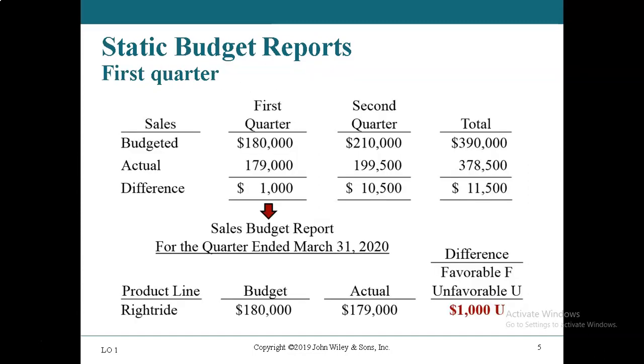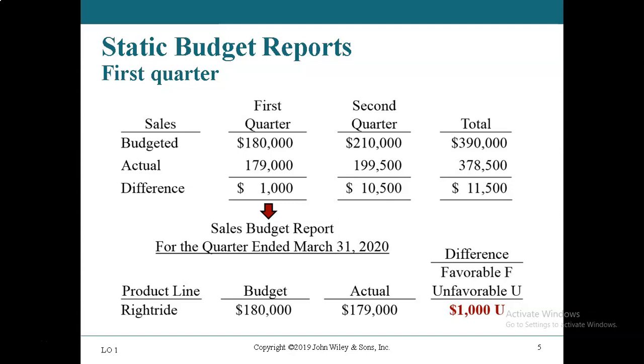Here you can see at the very bottom that the budget was $180,000. That's how much revenue we thought we were going to have. Actually, the actual revenue was $179,000, so we made less revenue than we thought. The difference is $1,000 and it's unfavorable.